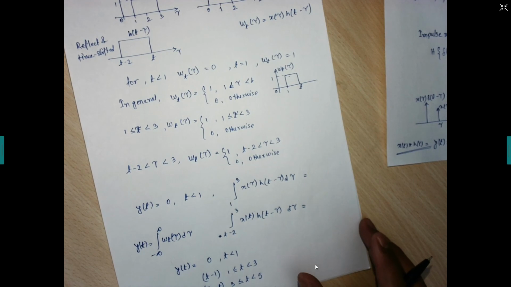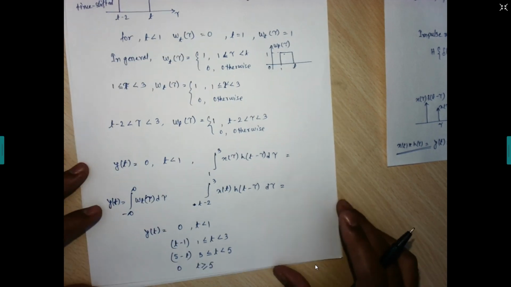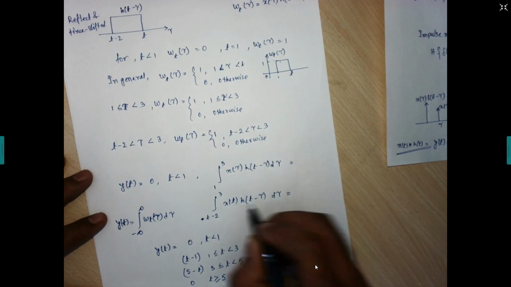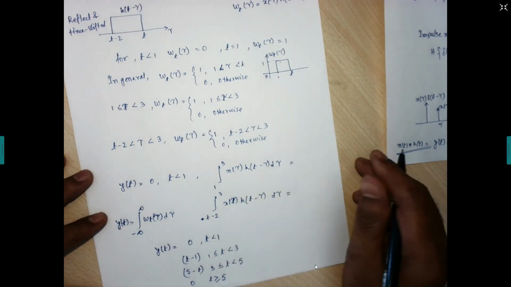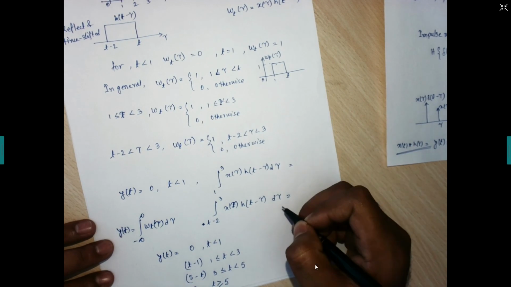Any doubt? Which one? Sorry, it will be d tau. If we do the integration, we can easily find 5 minus t.